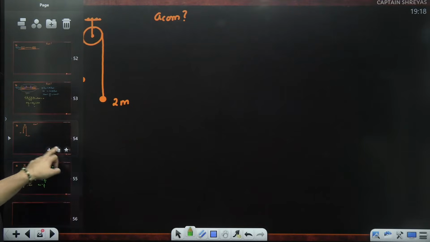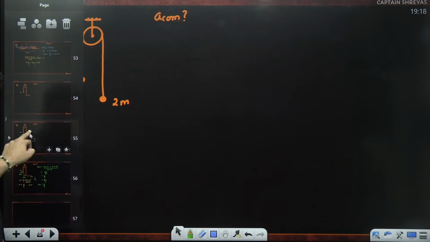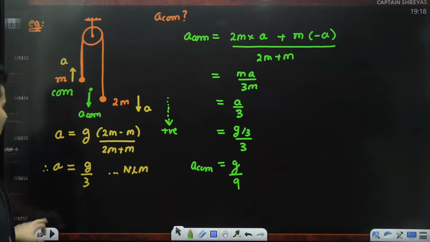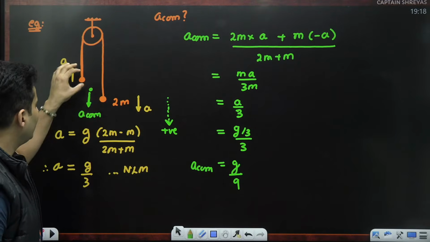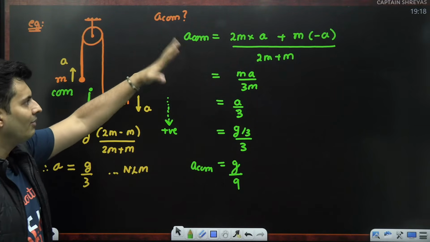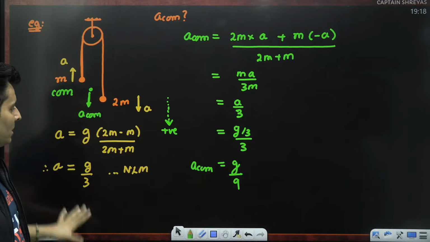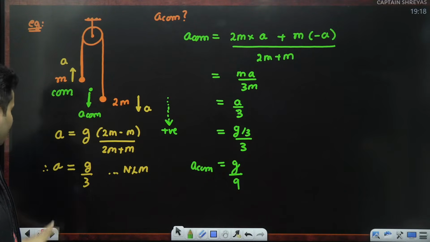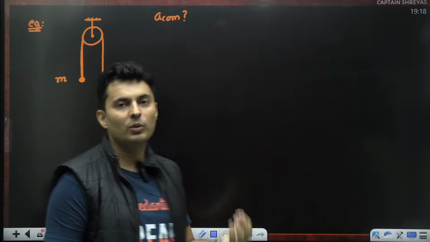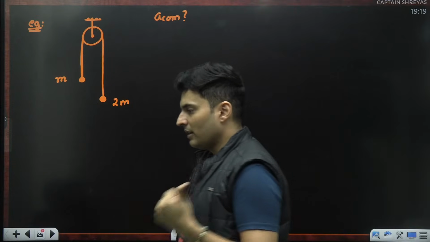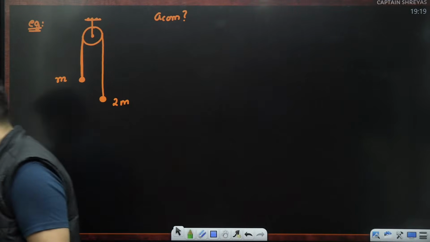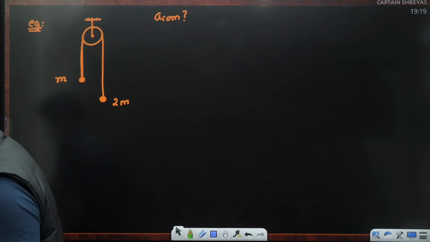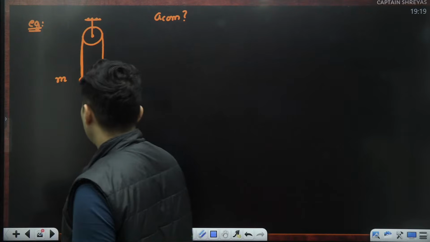There is one more way of doing the same question. See, here we found a1, a2, then used a_cm = (m1 a1 + m2 a2) upon (m1 + m2). So we solved it using that formula. But guess what? There is another way of doing the same question. You might be wondering how. JEE aspirants, hold on. Please don't spam right now.